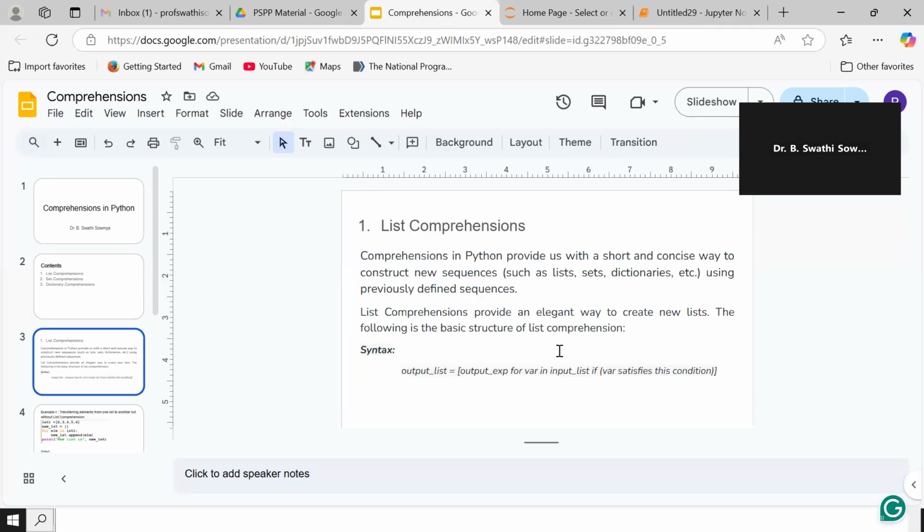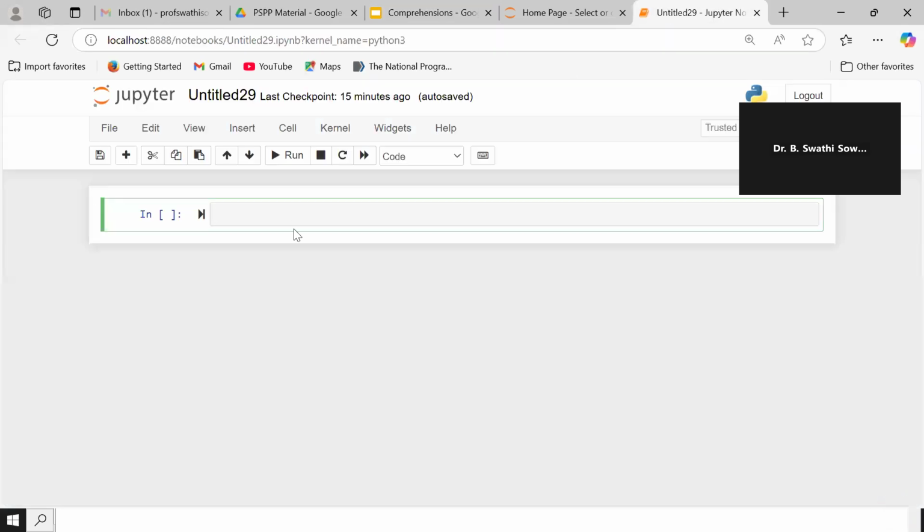What is this list comprehension and what the comprehension means is, see, we will be writing a set of instructions in order to execute and save it in a single variable. Instead of that, in a single line, we are going to write the entire code. So how in a single line we are going to write a code? So now I have opened the Jupyter notebook in order to ease the execution process.